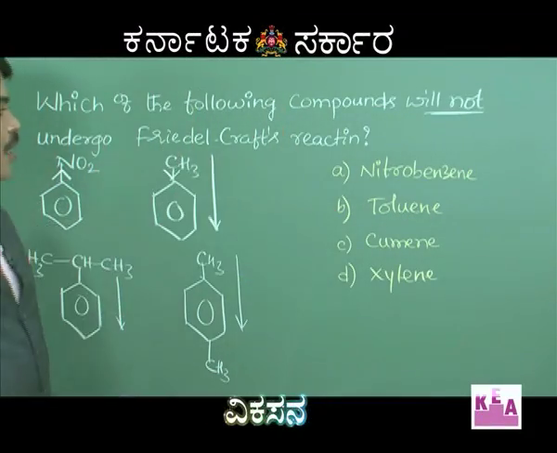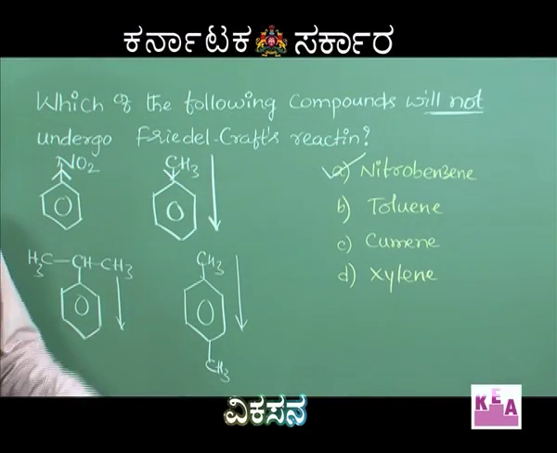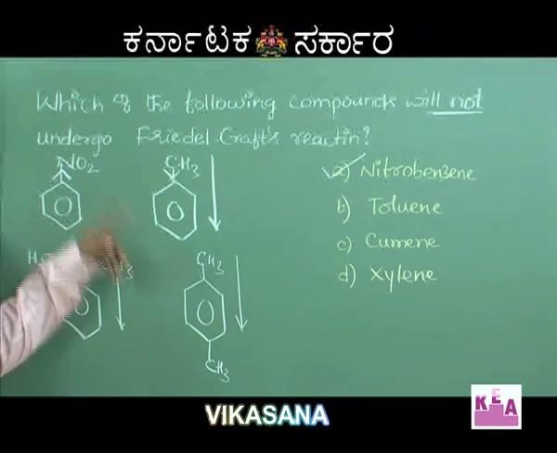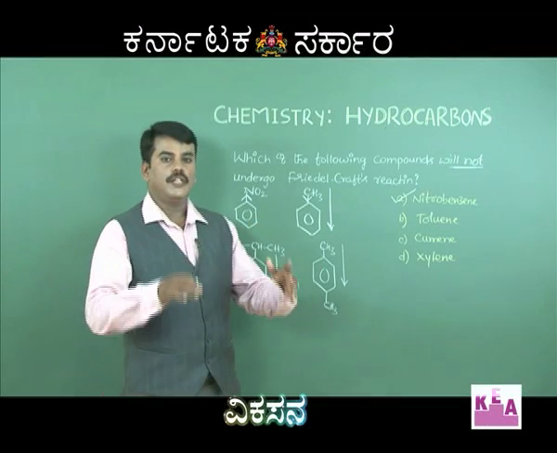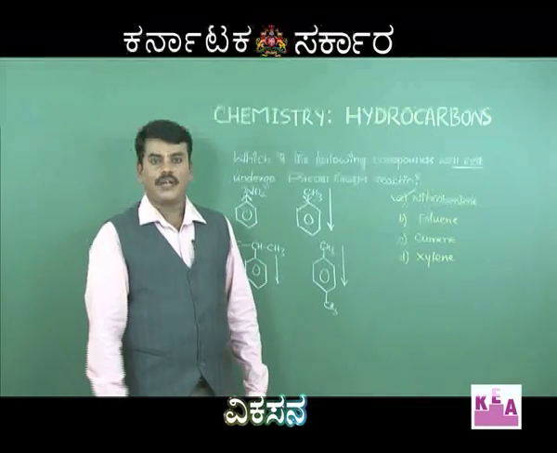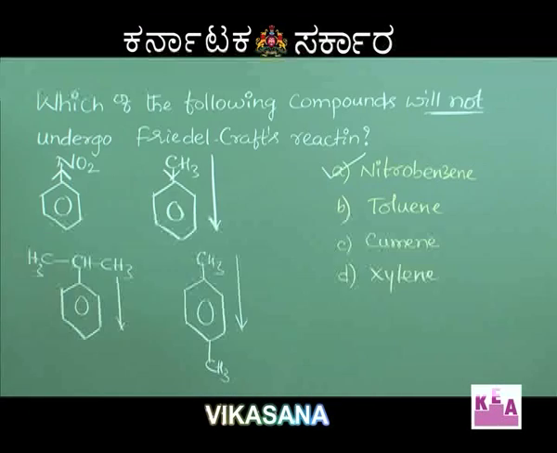The answer is option A. Nitrobenzene does not undergo Friedel-Crafts reaction because the very strong electron withdrawing group deactivates the benzene ring to such an extent that nitrobenzene becomes incapable of undergoing Friedel-Crafts alkylation. So, option A is the correct one.